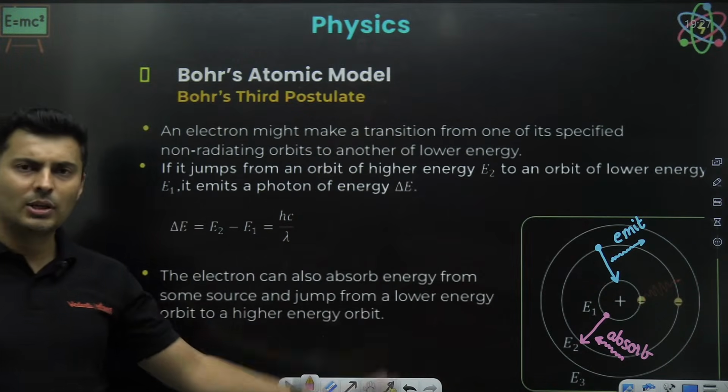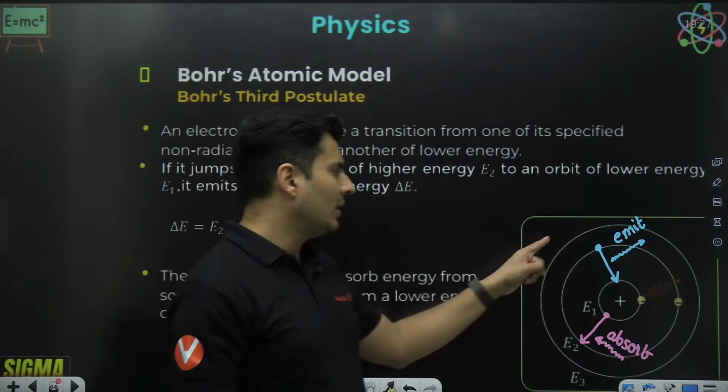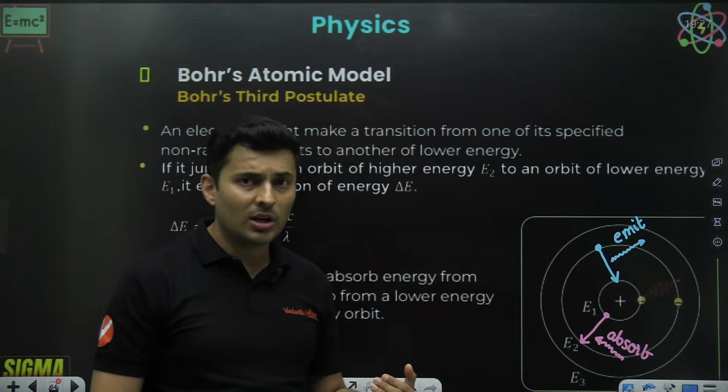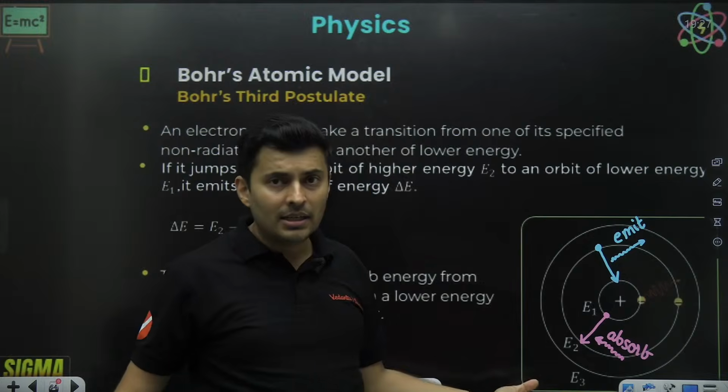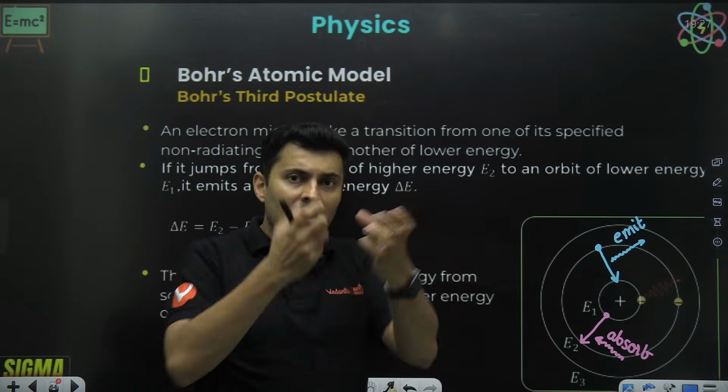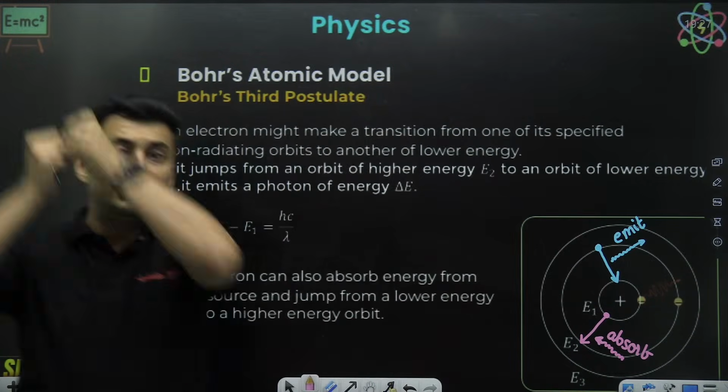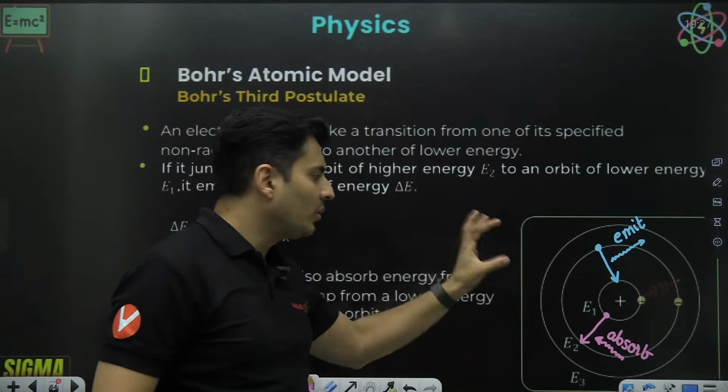Is this absolutely clear? So an electron jumping to a lower energy orbit will emit a photon. An electron getting excited has to absorb the energy, so it will absorb the photon and then go to the higher orbit. That is what he said.